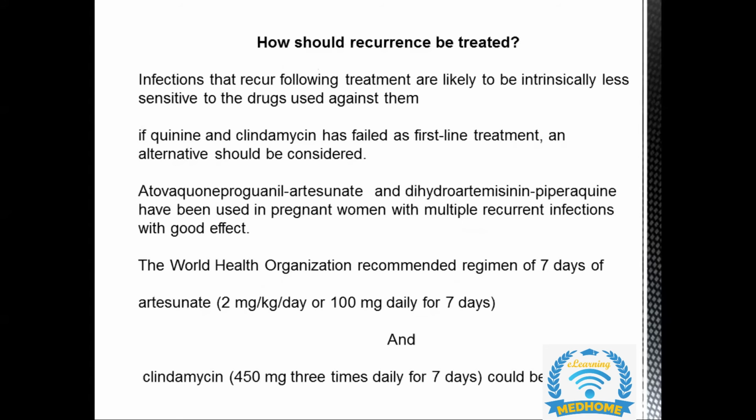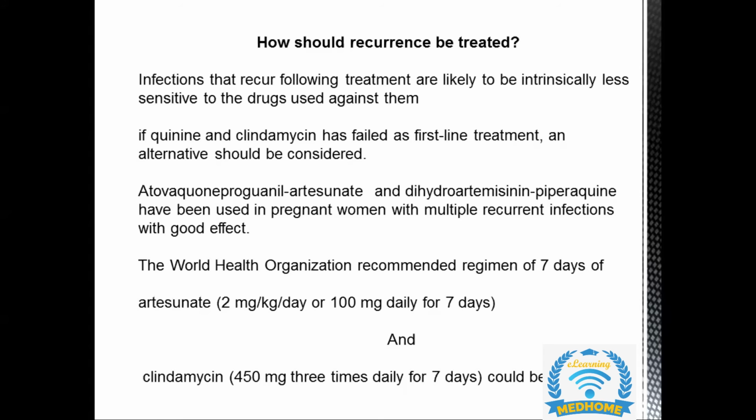Now, if it is a recurrent infection following treatment, they're less sensitive to the drugs which are used against them. If quinine and clindamycin have failed as first-line treatment, then an alternative should be used. So what is the alternative? That is atovaquone-proguanil, artesunate, and dihydroartemisinin-piperaquine, which has been used in pregnant women when there are multiple recurrent infections.